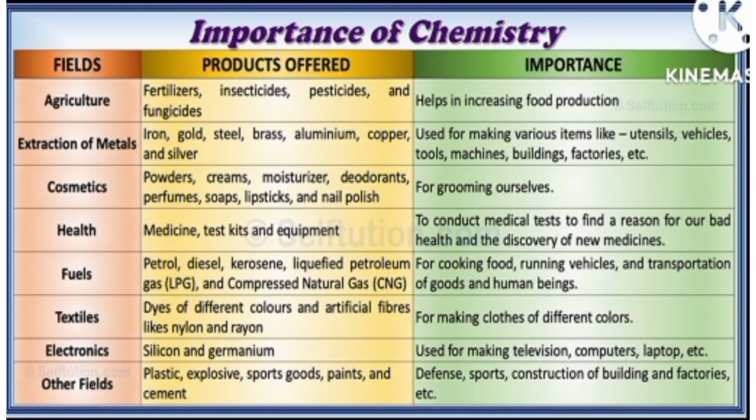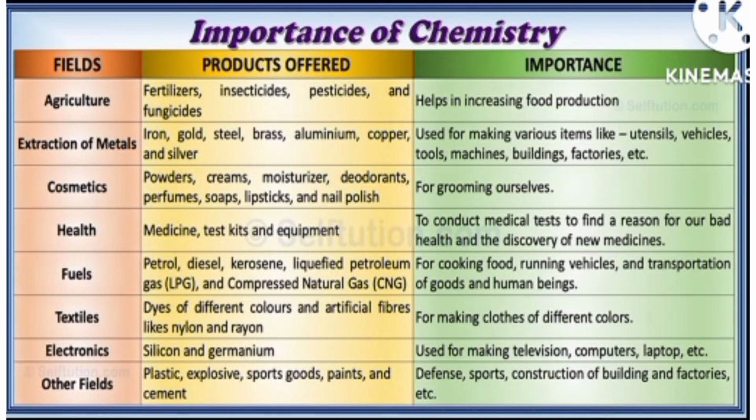Extraction of metals: it is basically used for making various items like utensils, vehicles, tools, machines, and we know that all those materials are made up of metals. But metals sometimes are found as an ore, meaning when the metals are found in mixed, combined form. For example, if I talk about aluminium, then aluminium is not present in a free state. Aluminium is present in potassium or sulfate alum, a double salt. So when the metals are not present in a free state, we have to separate the metals that are useful for us. How can we do this? We can do this by the use of extraction.